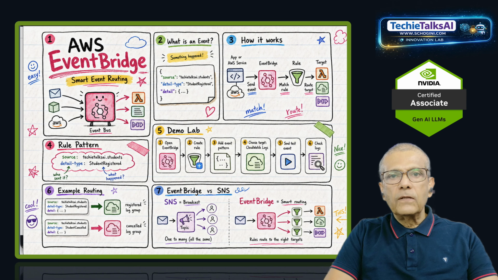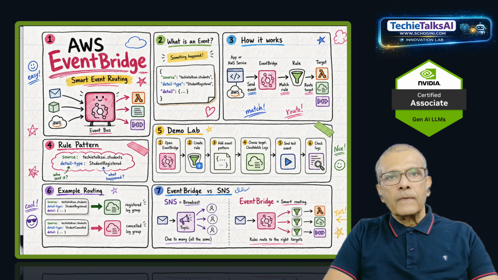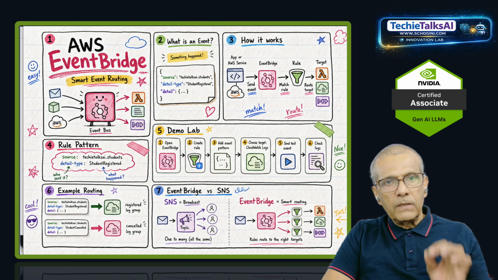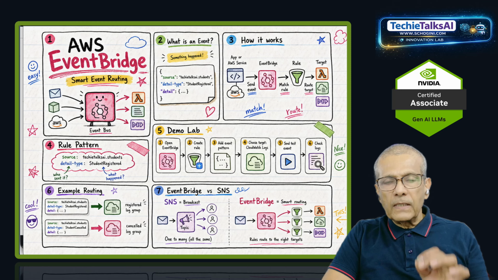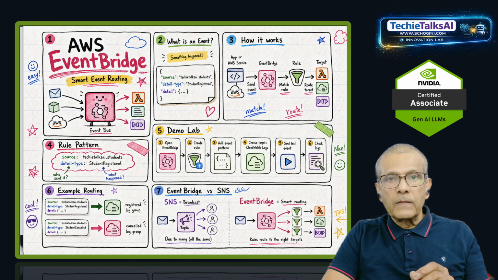Welcome to day 17 of our Amazon AWS Developer Certification series. In this series, we will look at EventBridge Deep Dive. The topic is event routing, rules, and targets. By the end, you should understand how EventBridge works like a smart traffic controller for events.